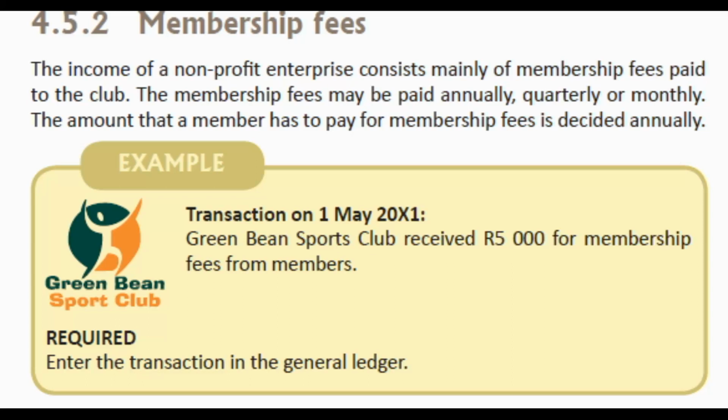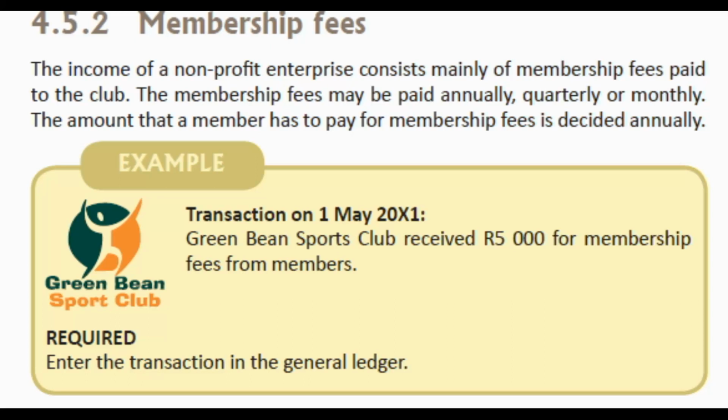Okay, a second account that is unique to clubs is the membership fees account. The income of a non-profit enterprise consists mainly of membership fees paid to the club. The membership fees may be paid annually, quarterly, or monthly. The amount that a member has to pay for membership fees is decided annually. Normally, that is decided at the AGM.